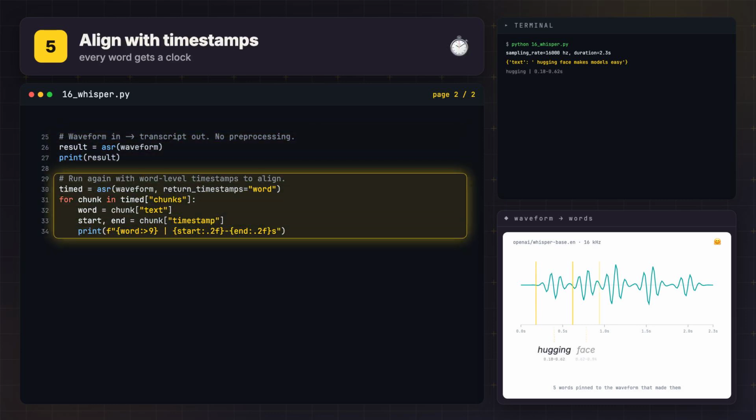But we want the alignment, so we run it once more with return_timestamps set to word. Now the result carries a chunks list, one entry per word, each with the word text and a timestamp pair, its start and end in seconds. We loop over those chunks and print each word next to its window. Those 5 start-end pairs are exactly the tick marks we'll drop under the waveform, so the picture shows not just what was said, but when.